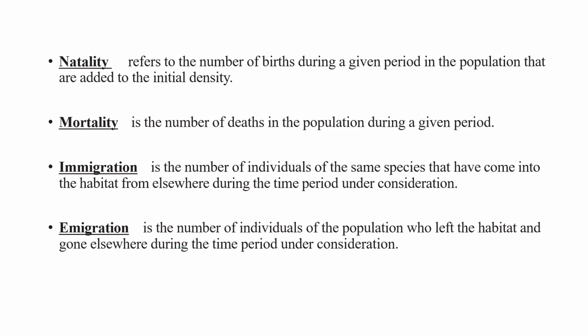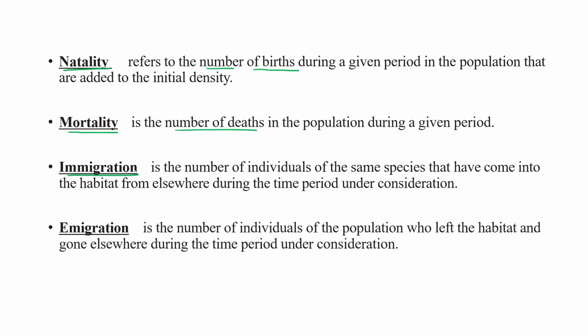I have already explained all these four terms, but still just once I'll read these lines. Natality means number of births during a given period in a population that are added to the initial density. Mortality, number of deaths in a given population in a given time.